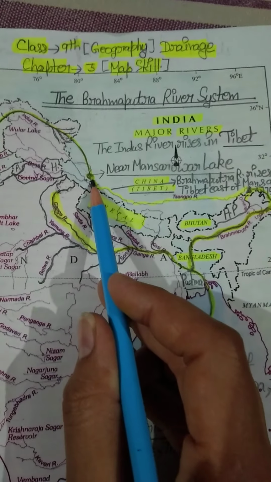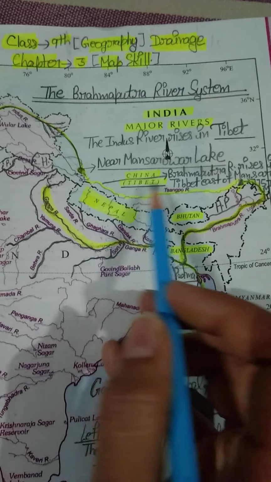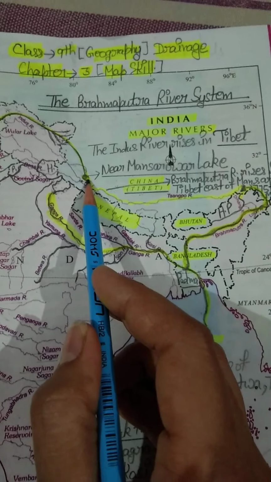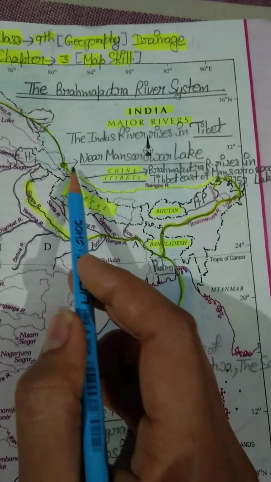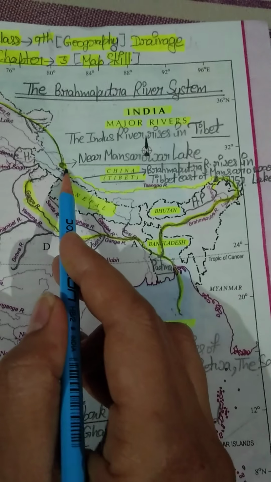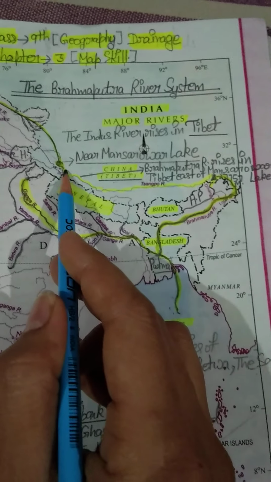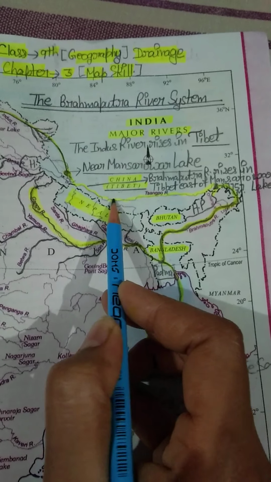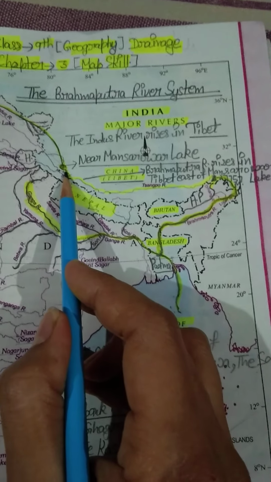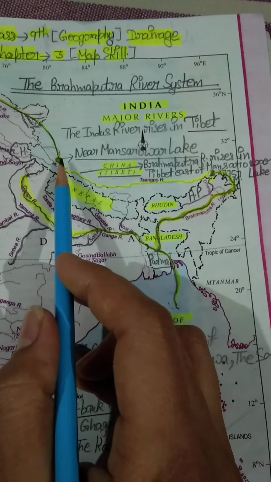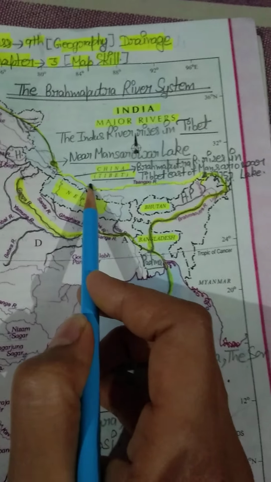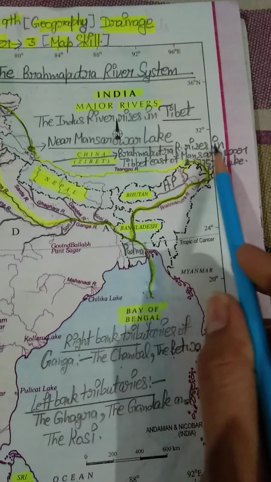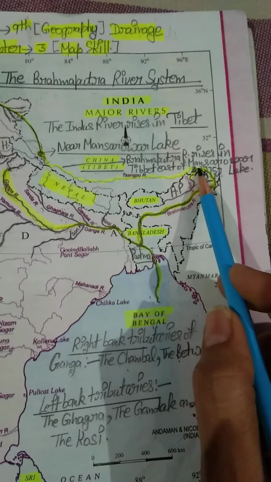So students, let me tell you that Brahmaputra river rises in Tibet. Where is Tibet? This is our Tibet. It rises east of Mansarovar lake. This is our Mansarovar lake, so this direction is east, and this is our Brahmaputra river. I have written here also: Brahmaputra R. means river, rises in Tibet east of Mansarovar lake.